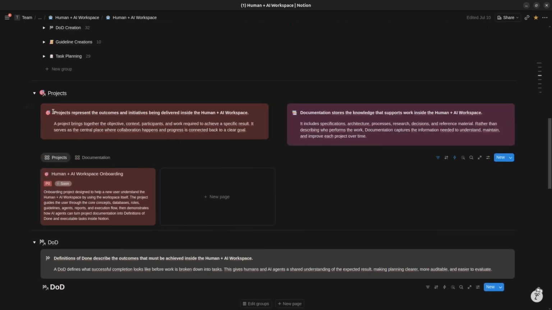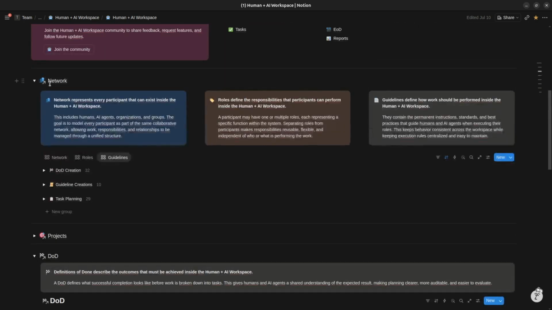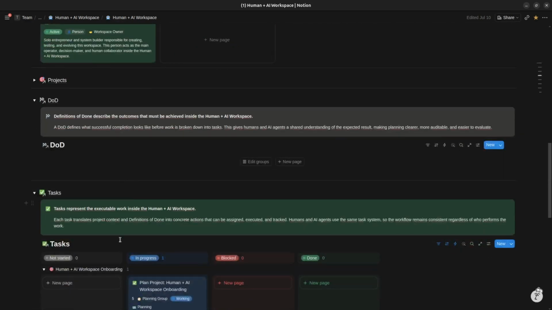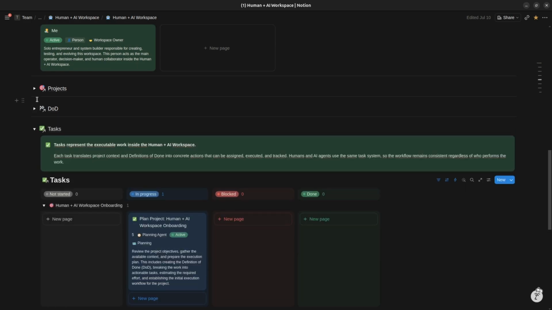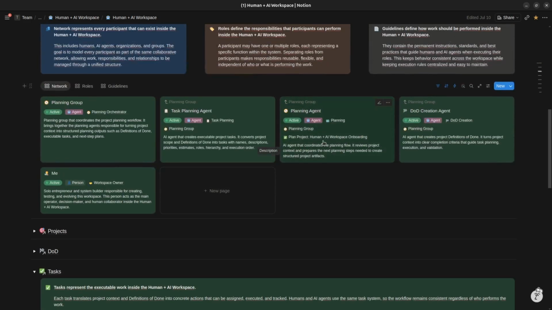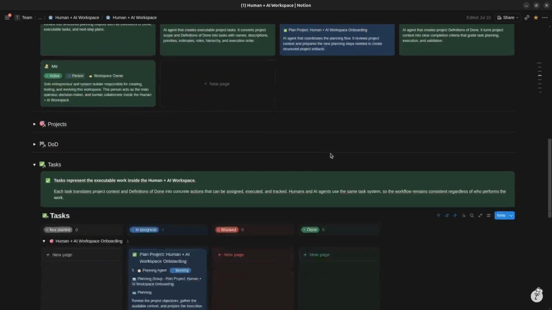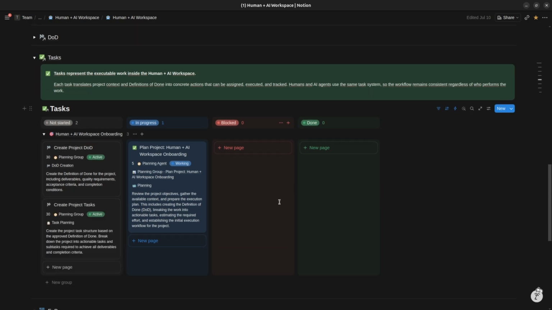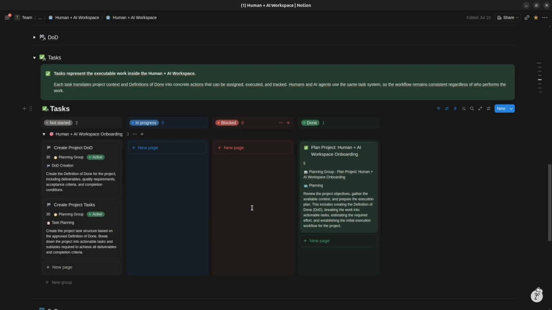Because the agents work in real time, the next part of the video will follow the actual sequence and timing of the automation. The orchestrator now assigns the next step to the planning agent. The planning agent analyzes the project and creates the two main planning tasks, already filled with the information required for execution. As this happens, the workspace starts recording the process automatically.